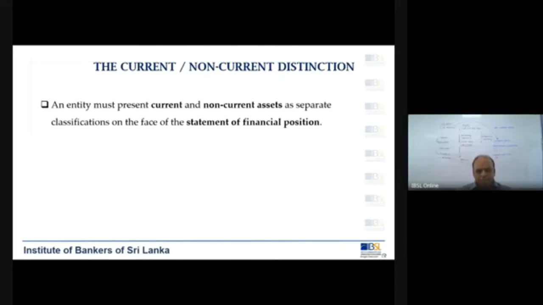Banks, finance companies, all those will follow the template given by the central bank. But in the case of all other companies, they will follow LKS 1, and that is how they should show. On the face of the financial statement, they need to show current and non-current assets. Okay. So let us make a note there. Please make a note.